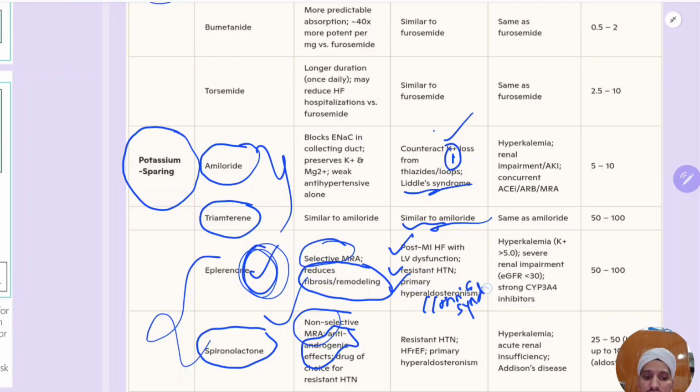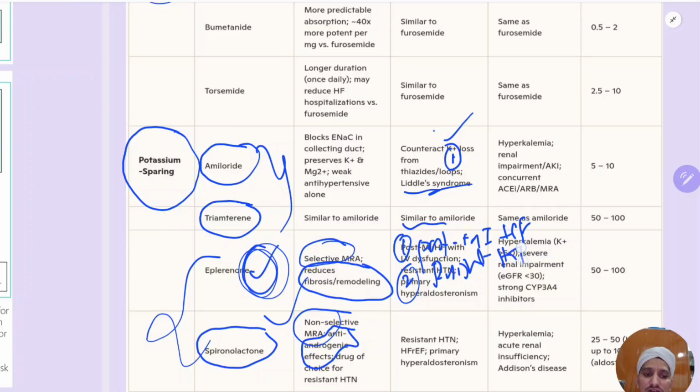Conn's syndrome. Okay. So three things. I will just write these three things. Number one is post-MI HF. Number two is resistant hypertension, but I think spironolactone is cheap. That we can use in resistant hypertension without CKD or heart failure. Number three is Conn's syndrome. Okay, these are the three important indications of eplerenone.